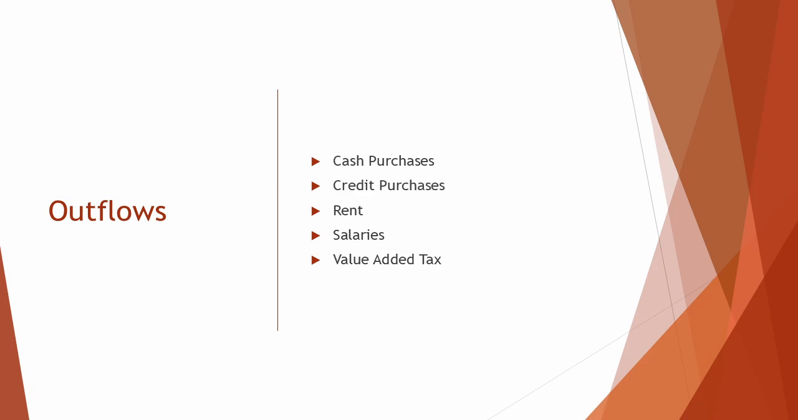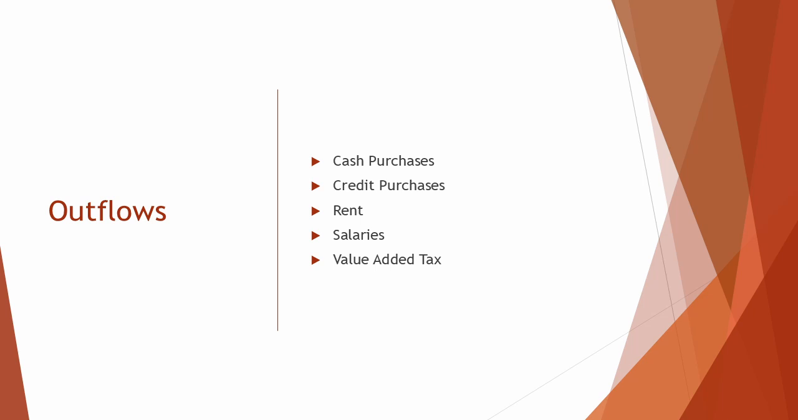Outflows, or payments, are the amount of money leaving a business to pay for goods, services, and expenses. The different outflows are cash purchases, credit purchases, rent, rates, salaries, wages, utilities, purchase of assets, value-added tax, and bank interest paid. Cash purchases are outflows for goods or materials paid for immediately. Credit purchases are outflows for goods or materials bought on credit and paid for later.